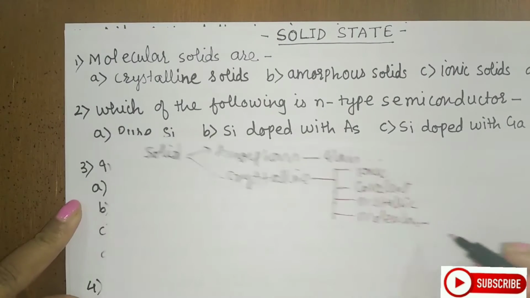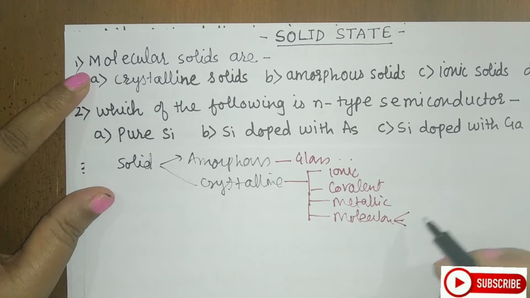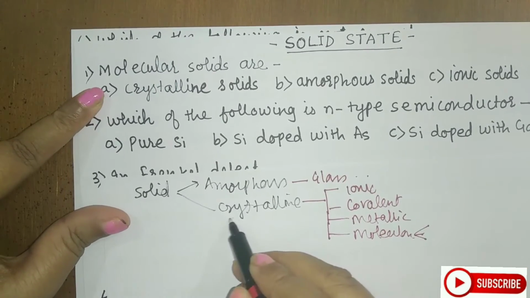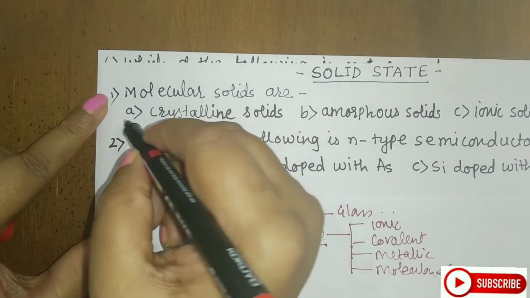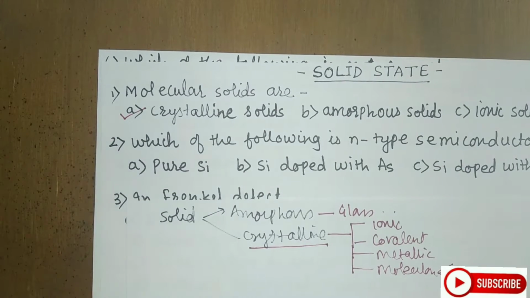Now if you see the options here, molecular solids are, so molecular solids, its classification is not given. So here the direct answer comes out to crystalline solids. So molecular solids is a type of crystalline solid. So your answer here is first option.